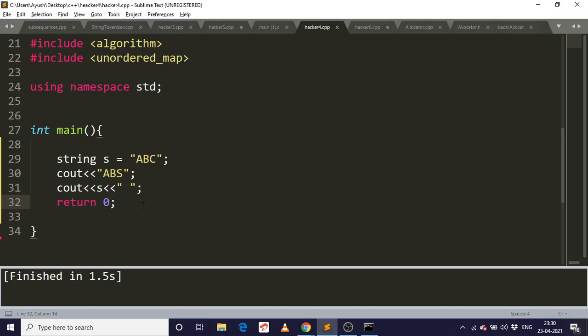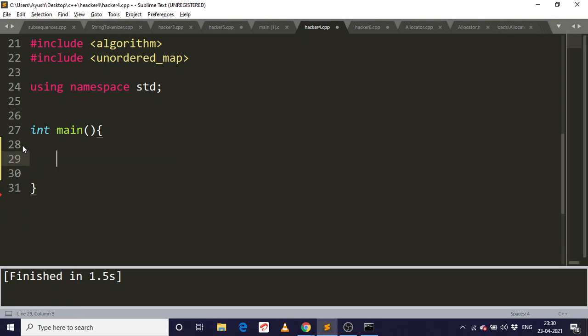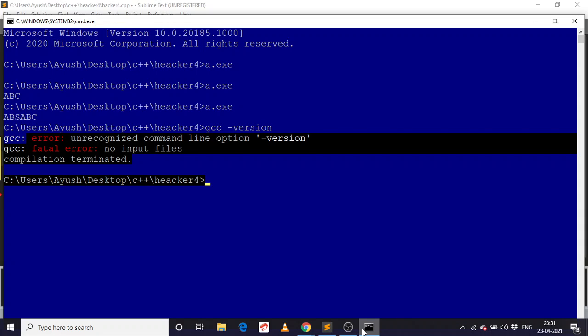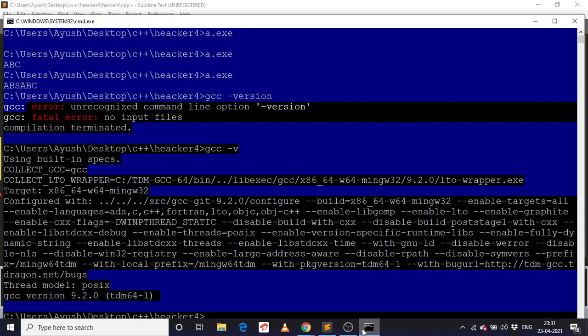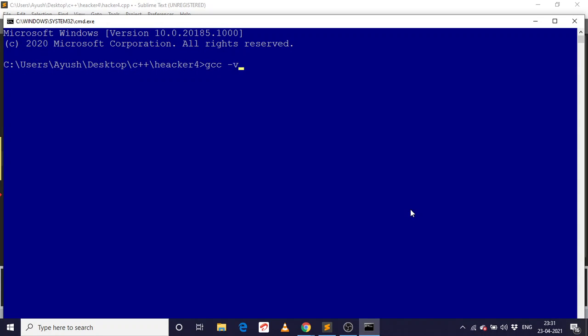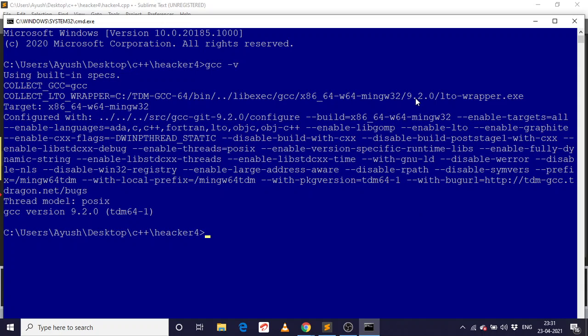For this you just need any text editor. I'm using the Sublime text editor, and you just need a compiler. So I have this GCC compiler, and let me check its version. GCC -v. So yeah, this is version 9.2.0. So it's cool and good. We can start with this.